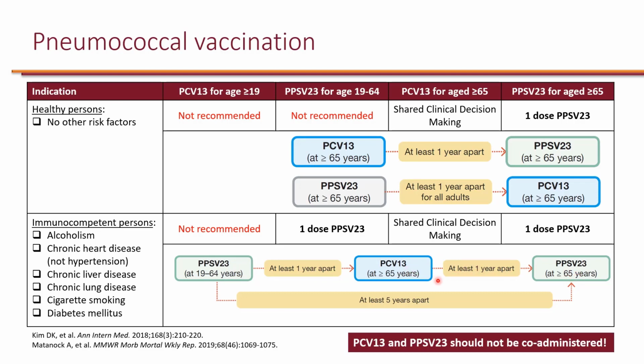But in addition, there has to be at least 5 years between the two PPSV23s. For example, if you give the first PPSV23 at age 64, once the patient turns 65, you actually have to wait to have 5 years after that one. So it will actually be at age 69 to get that last PPSV23.